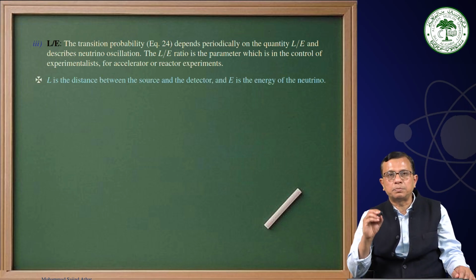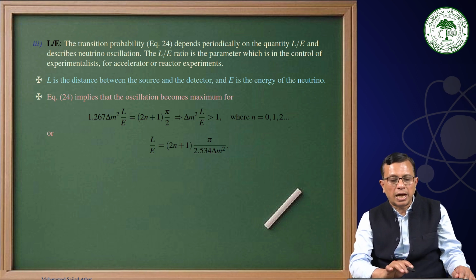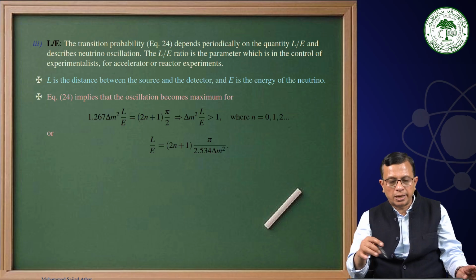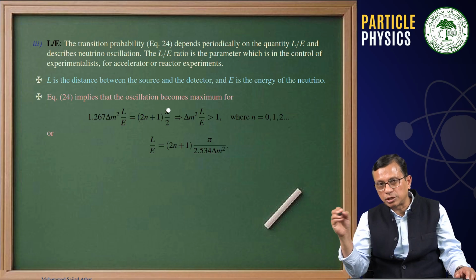Therefore, L is the distance between the source and the detector, and E is the energy of the neutrino. If you look at the sin square L by E expression, you have a factor 1.267 delta m square L by E. That should be equal to 2n plus 1 pi by 2, because this is sin square of that.